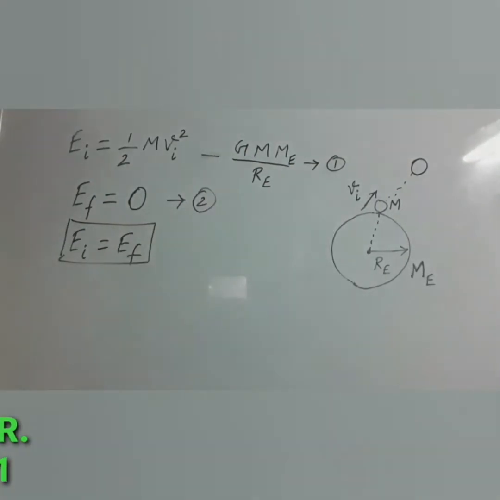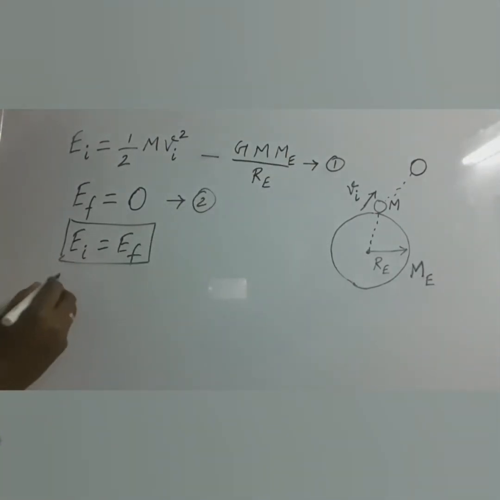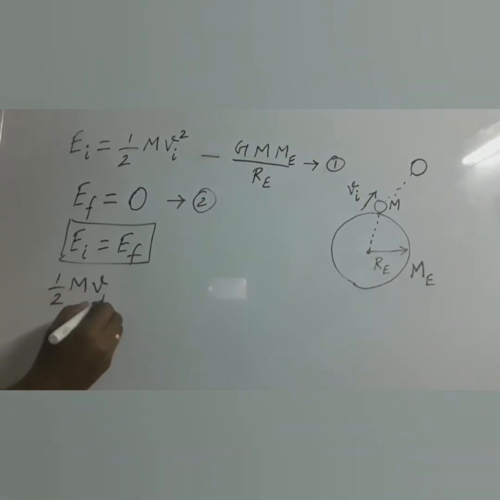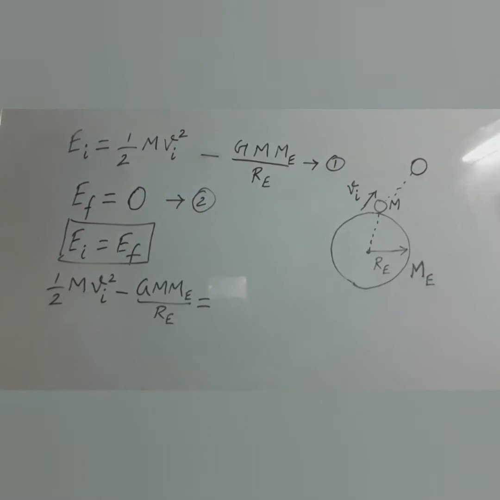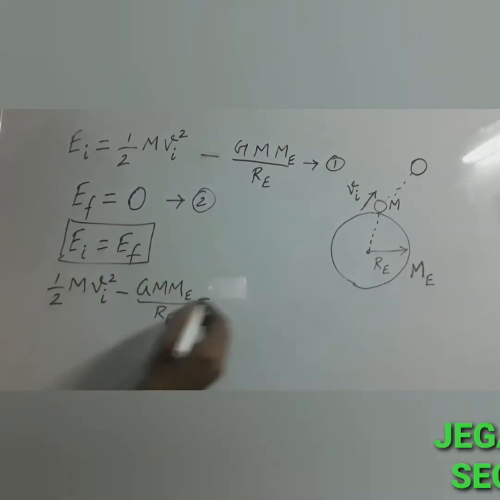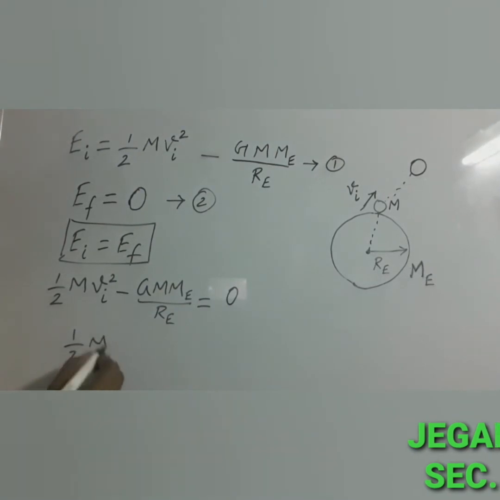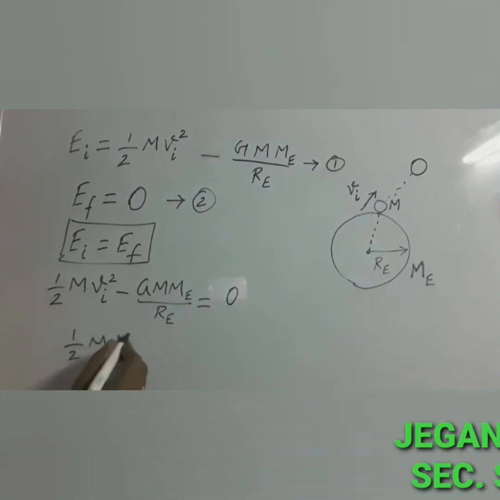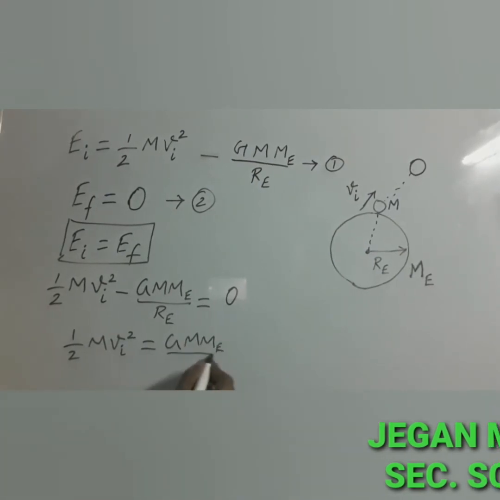Let us take this as equation 2. We have to equate the values of equation 1 and equation 2. Ei value is half m vi square minus G m Me by Re, which is equal to the total final energy, which is equal to 0. So you can rearrange: half m vi square is equal to G m Me by Re.